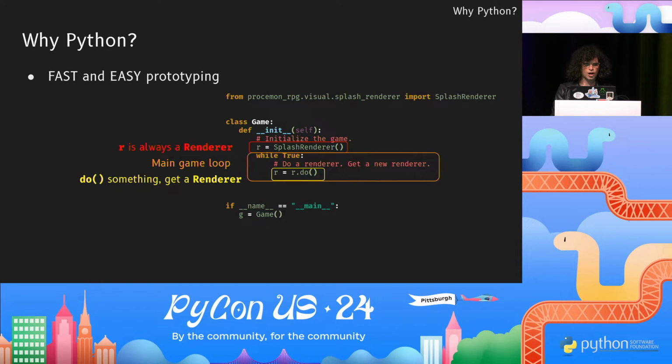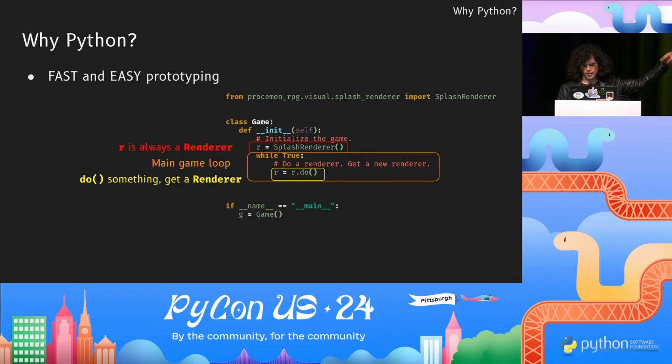The variable r in red is always a subclass of renderer, which is an abstract class that I wrote. R is initially a splash renderer, meaning that the first thing you'll see in the game is the intro splash screen. Every scene, UI screen, etc. in the entire game is handled in a subclass of renderer.